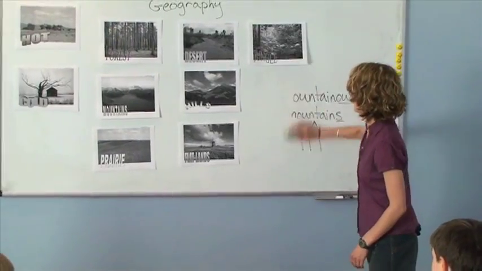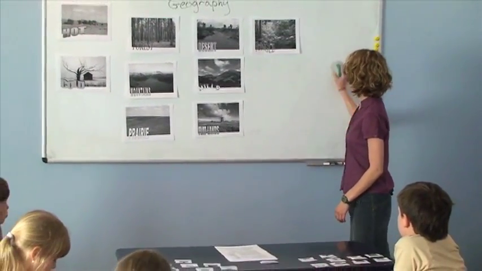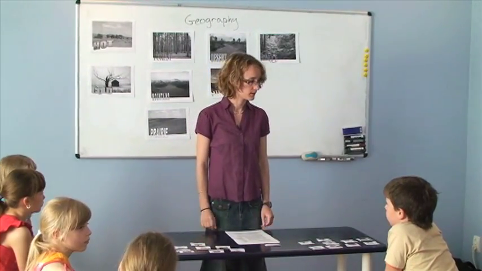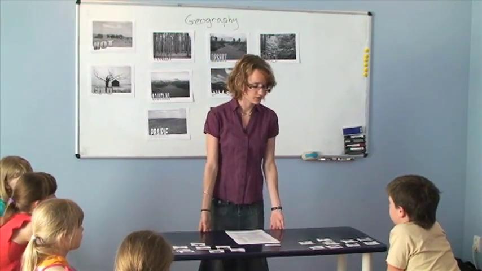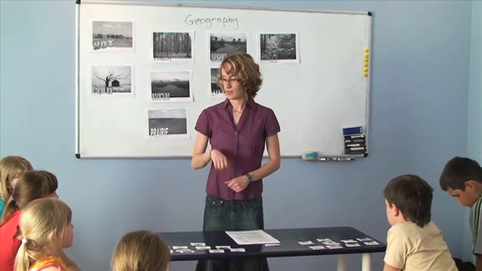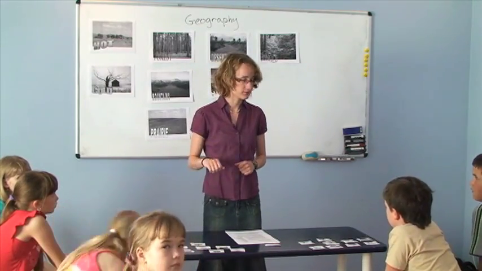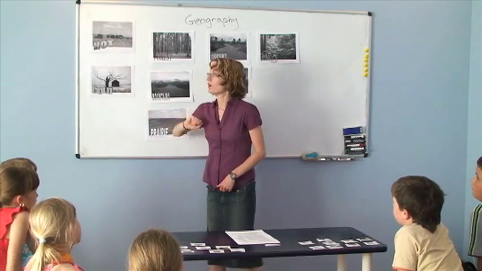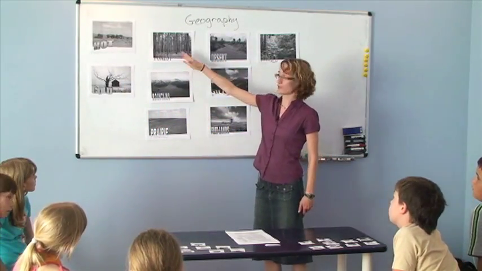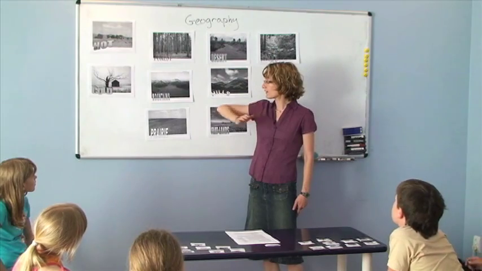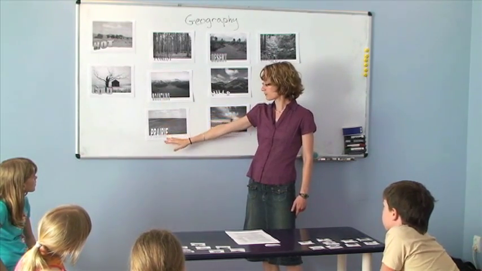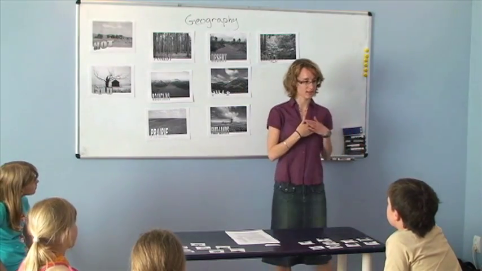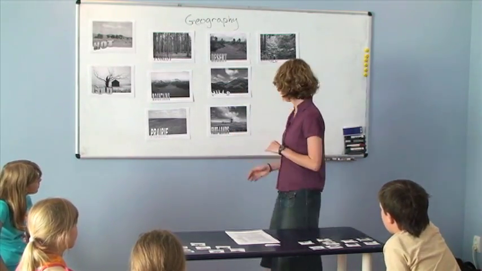So, what you're going to do is you're going to write about where you live. I want you to write a sentence that says, where I live, it is very hot or cold, and I live in a forest, or I live near mountains, I live on the prairie, I live on a hill. Where I live on a hill.